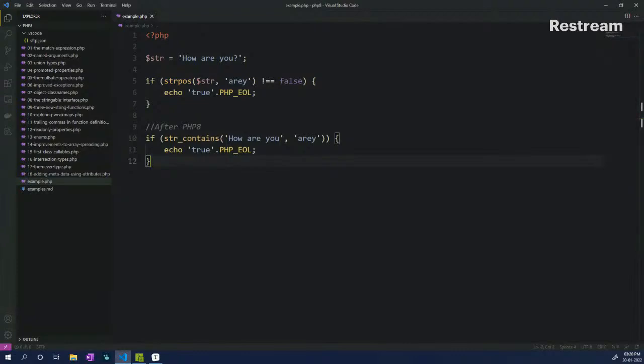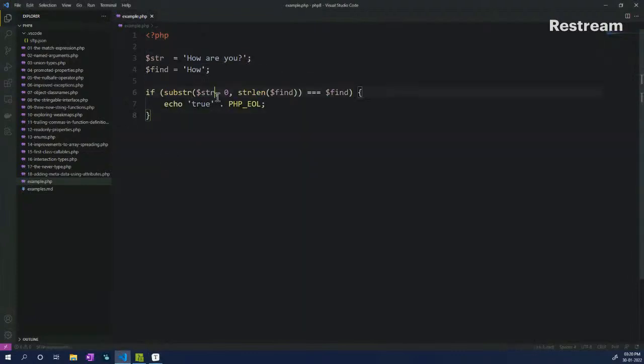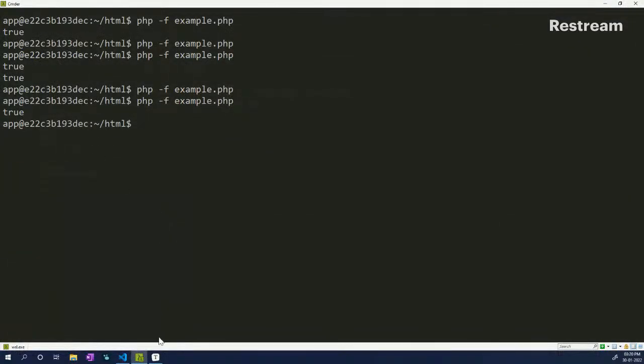The second one. Let's try to figure out the second method that has been introduced. The previous example was to figure out if the string contains a particular word. Now we are trying to figure out if the string actually starts with this particular word or not. So here we have an example. This is a string which is "how are you", and we are trying to find out if "how" is the word it starts with, which is true, so it should return true. Now if I save this and run the function, it will return true.